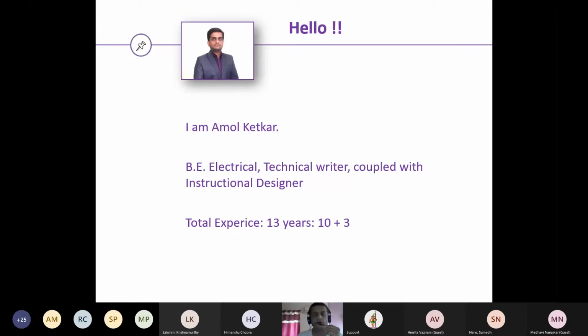For the first 10 years, I worked in construction project management, and later I shifted to technical writing coupled with instructional designing. Currently, I'm working with a company called Tech Talks, and I'm working for two clients. One is Icertis, and the second is Eicher. Eicher is into truck manufacturing services. So two completely different domains coming together.